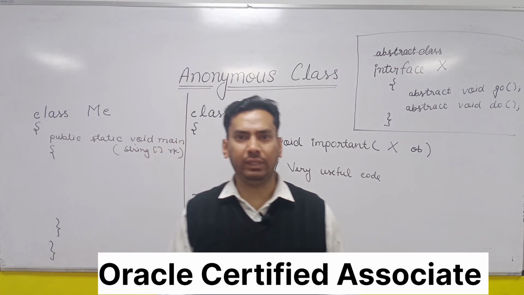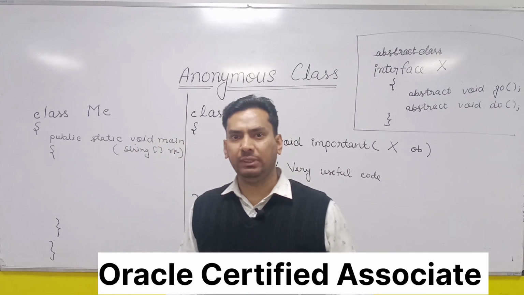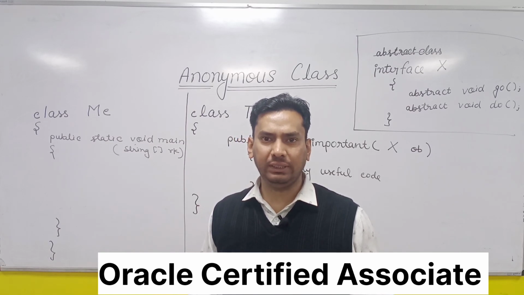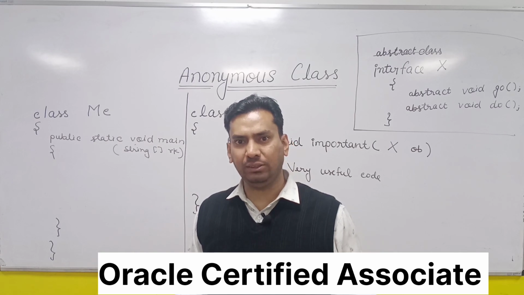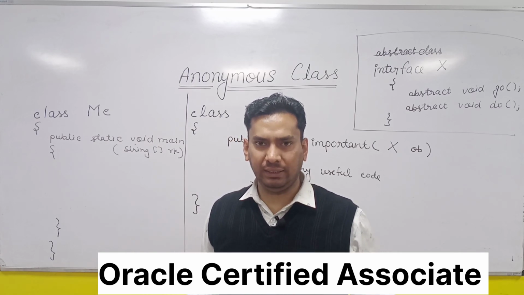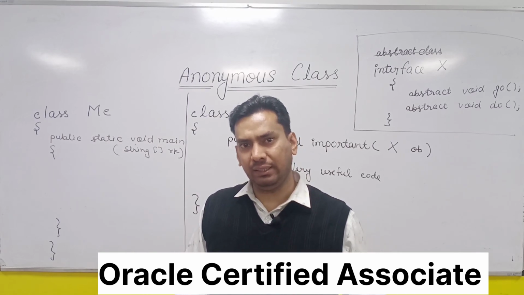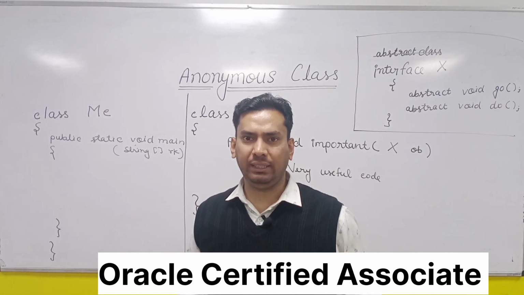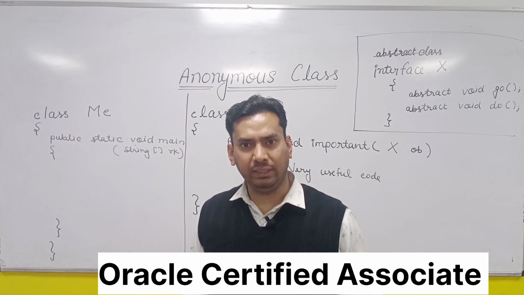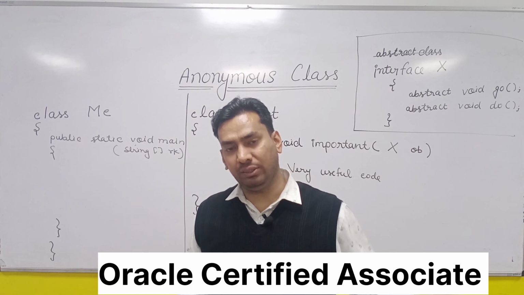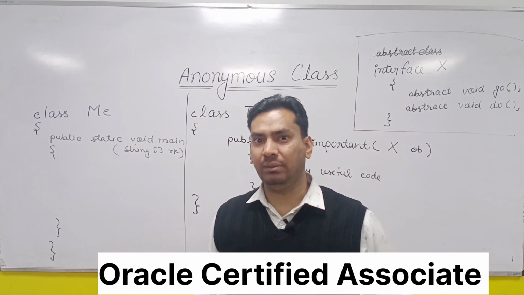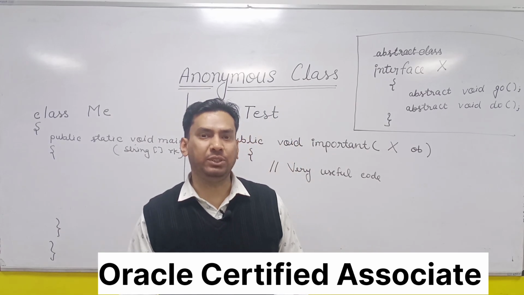First thing, I told you earlier also that anonymous class and local class are specific types of non-static nested class. So local class and anonymous classes will be having all the features that a non-static class is having. Like it cannot declare its own static members. It can access the static as well as non-static members of the enclosing class. So all these features will be available, plus they are having some restrictions.